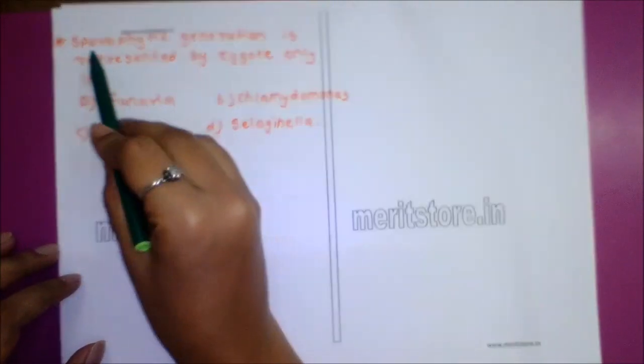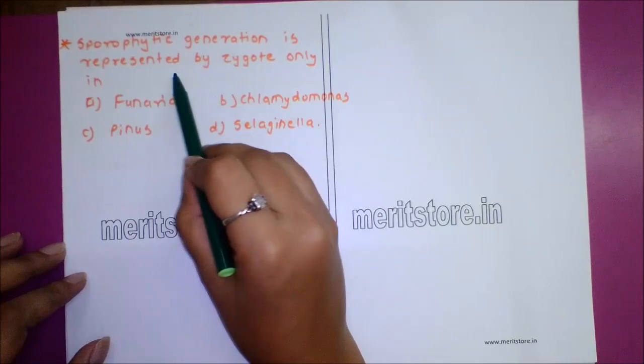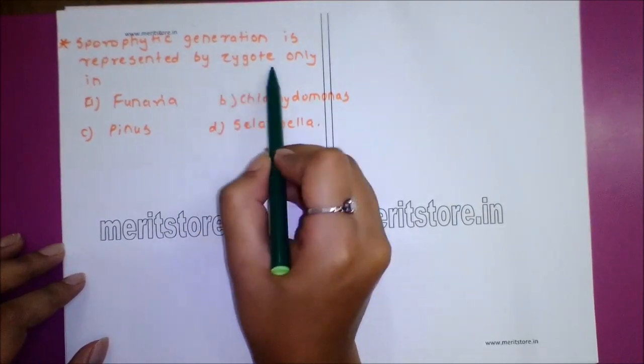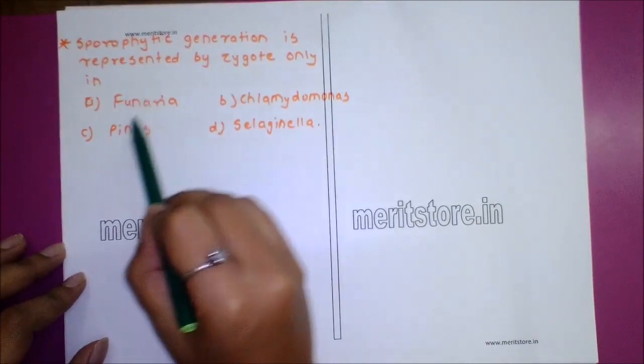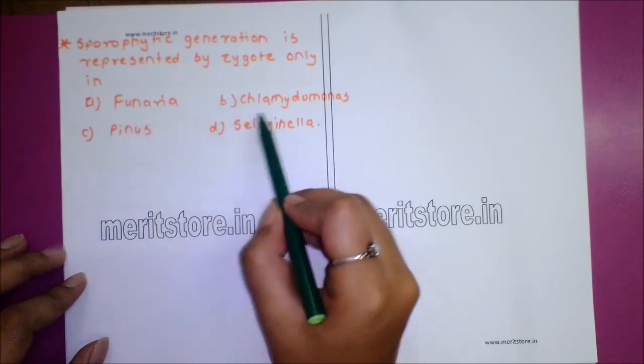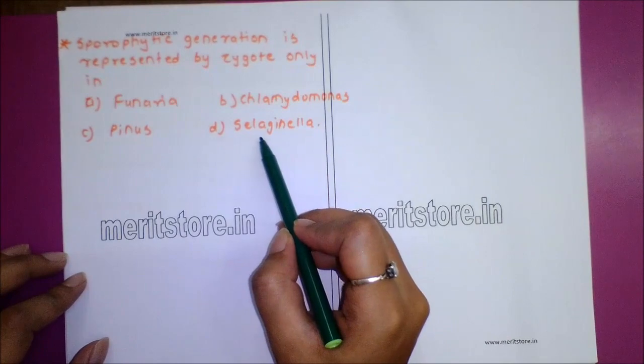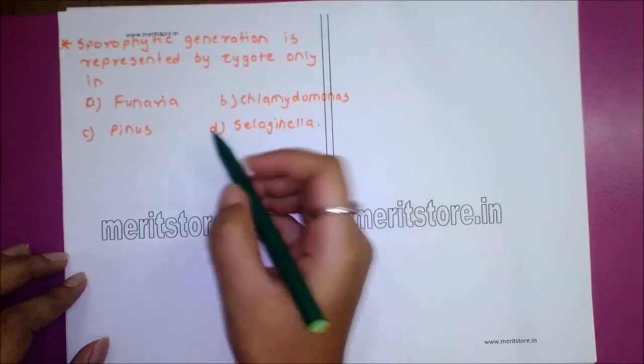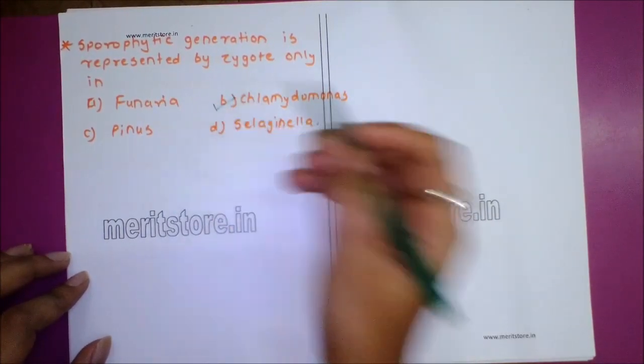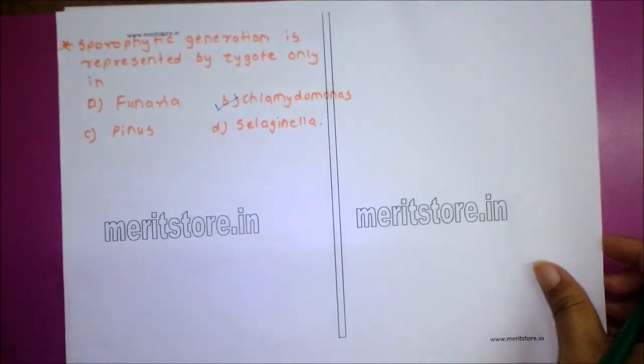Question number 5. Sporophytic generation is represented by zygote only, option A Funaria, option B Chlamydomonas, option C Pinus, option D Selaginella. So answer to this is option B Chlamydomonas.